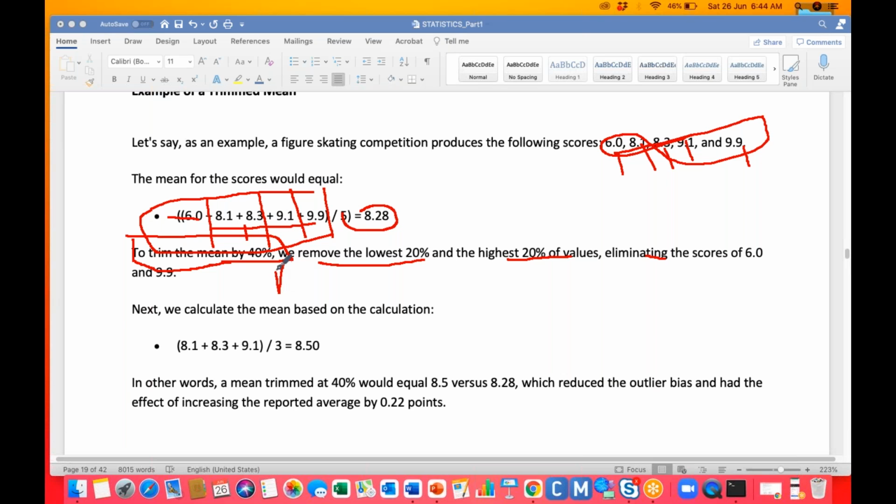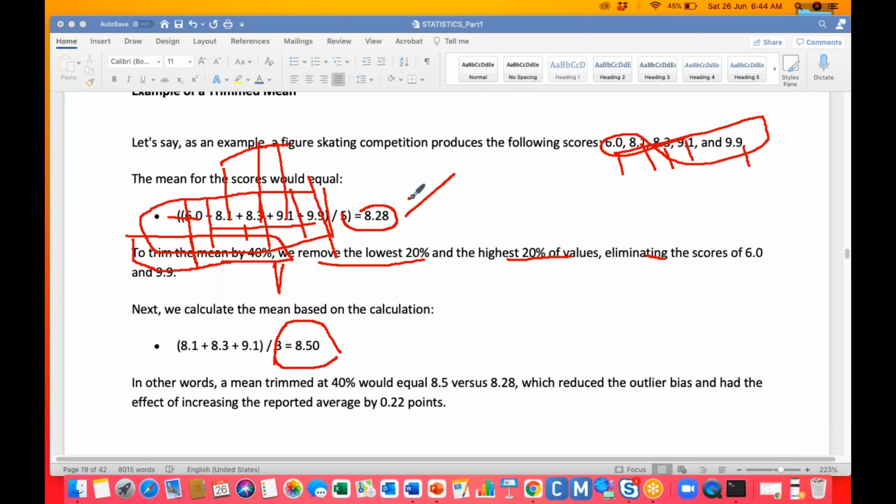Since I've given the 40% trimmed mean, we remove the lower 20% and upper 20%, that means 6.0 and 9.9. If we remove these two elements, you are left with three elements: 8.1, 8.3 and 9.1. You just average those: 8.1 plus 8.3 plus 9.1 divided by 3. So you get the value 8.5.